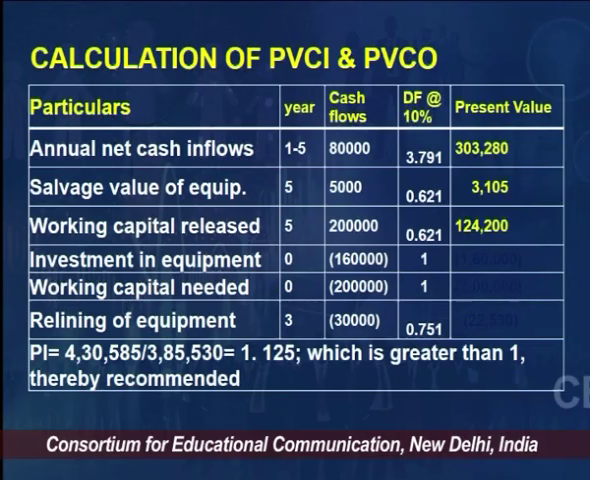Now, outflow, what we are spending, investment in equipment 160,000. So, the discount factor for today is always 1. So, the outflow would be 160,000. Working capital is also required today only, and the discount factor is 1. So, again it will be 2 lakhs. The last is relining of the equipment. So, here the relining of the equipment is happening in the year 3.